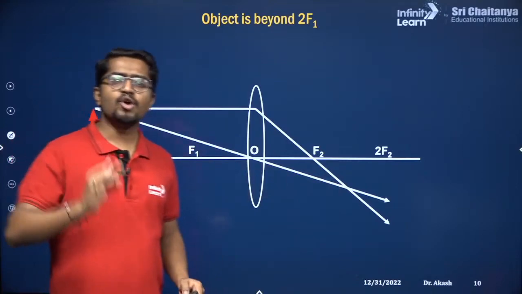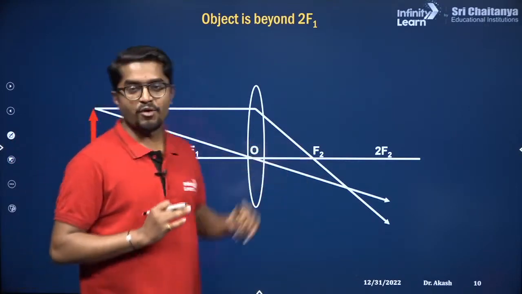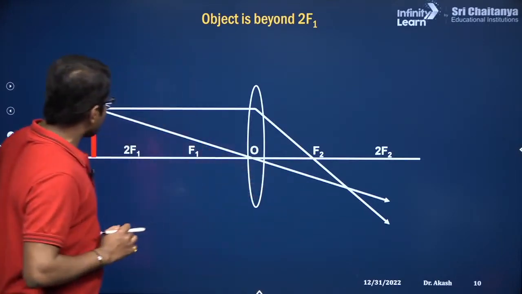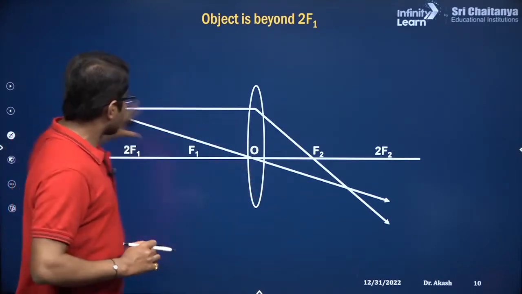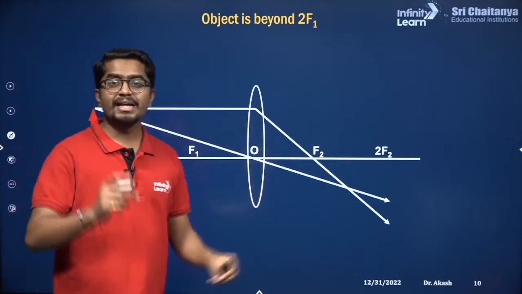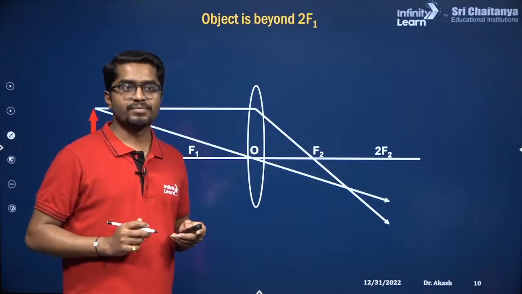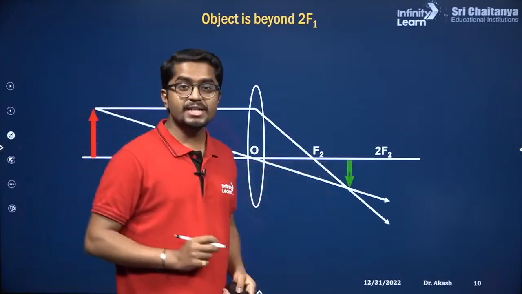By the way, I want to ask you, how many minimum rays are required to get this image formation? There can be hundreds or thousands of rays coming from the object falling onto the lens, but only 2 rays are required to get the image. So there is a point where the image is going to form.